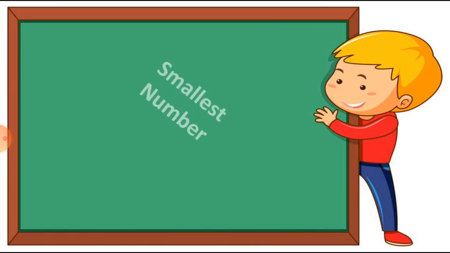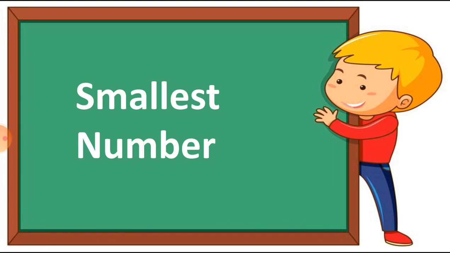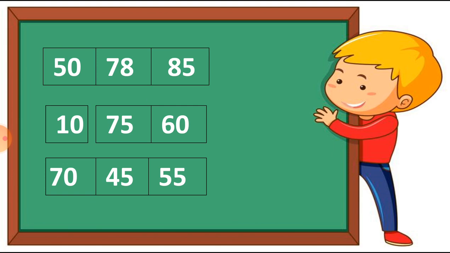Let's see the next one, which is the smallest number. As we found the greatest number, in this we have to find the smallest number from the given numbers. Let's see here. The same numbers are there. So we have to find the smallest number. Students, just find the smallest number between these.